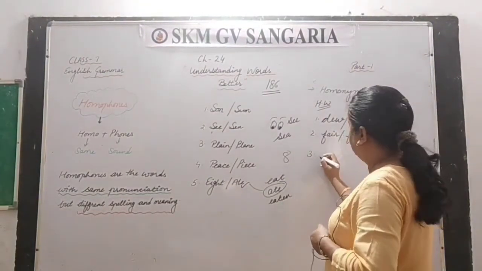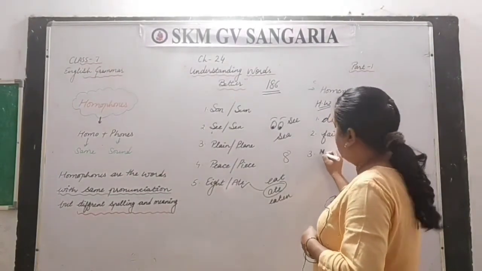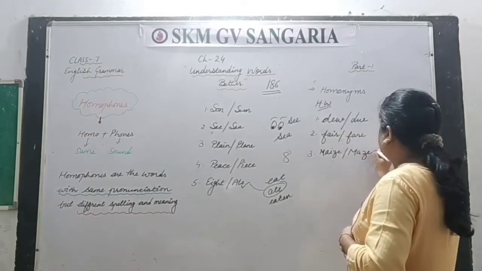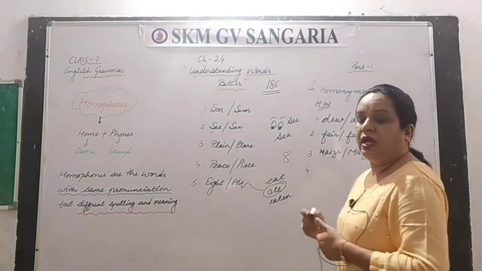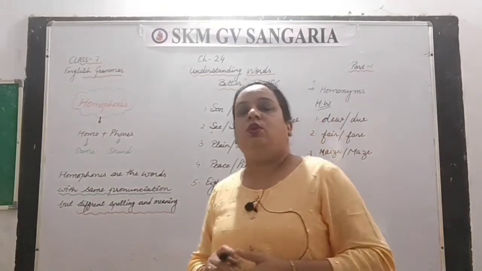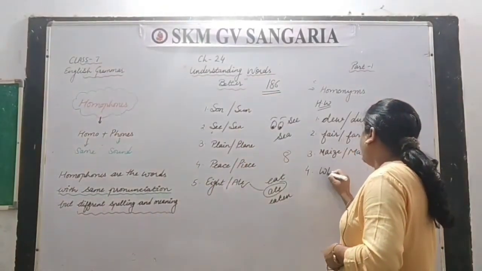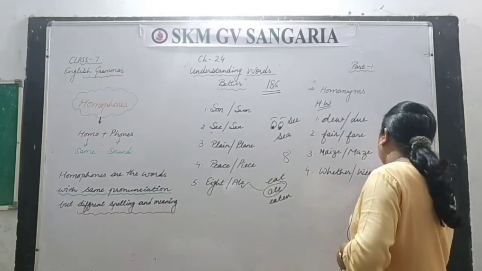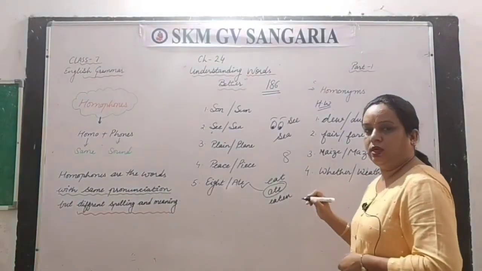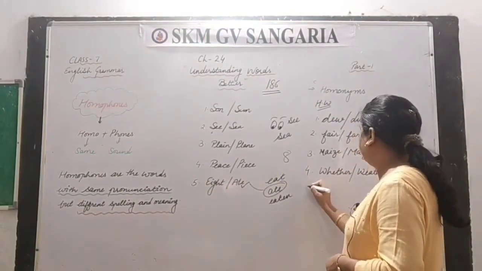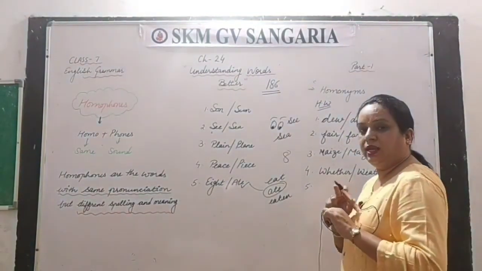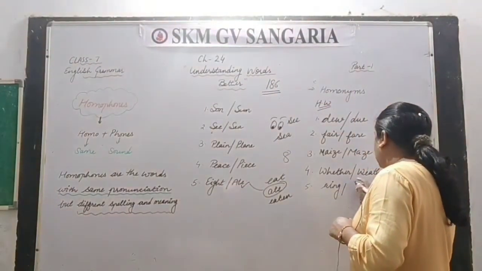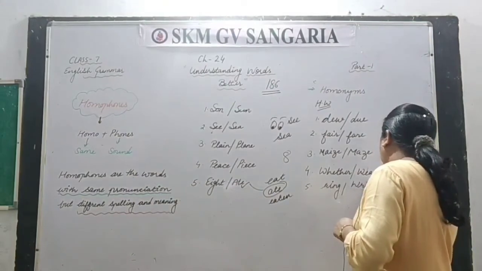The third one you have to do is maize, M-A-I-Z-E, and the pair of that is maze, M-A-Z-E. The next one is whether, W-H-E-T-H-E-R, and the second one is weather, W-E-A-T-H-E-R. Clear? And the last one, let's take ring, R-I-N-G, and the pair of this is wring, W-R-I-N-G.